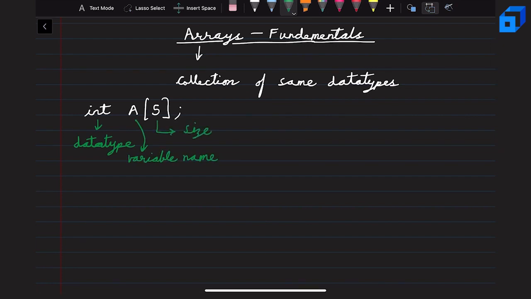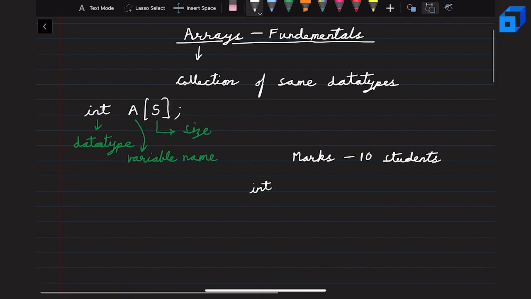Now let's see where the concept of an array is useful in computer programming. Let's take a case where we have to store the marks of 10 students in the class, and we have to find the average marks of all the students. If we use integer variables, we can have 10 different integer variables, m1, m2, m3, m4 and so on up till m10, where each variable corresponds to the marks of a student in the class.